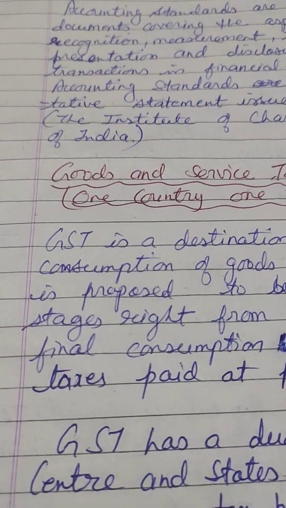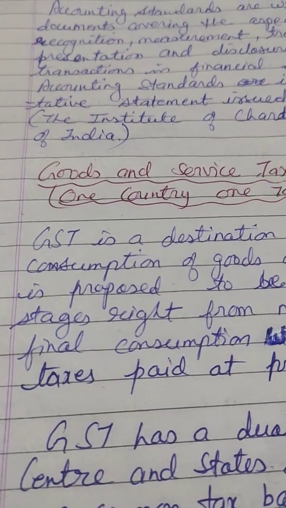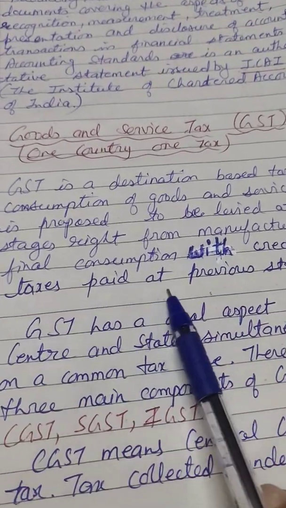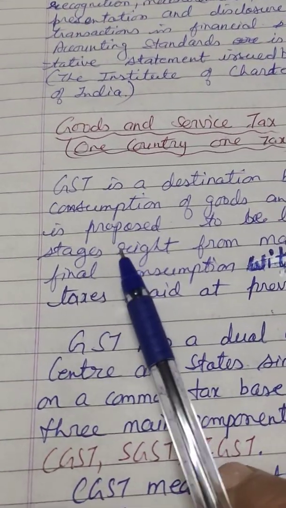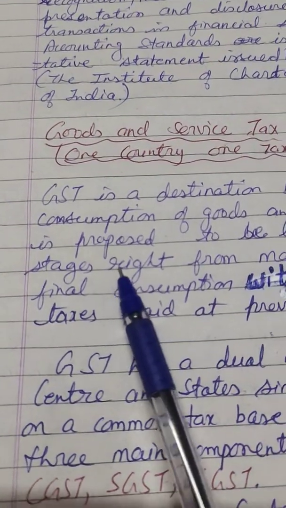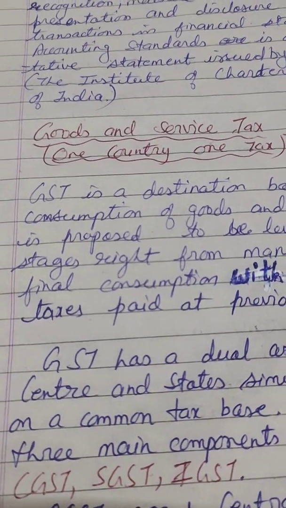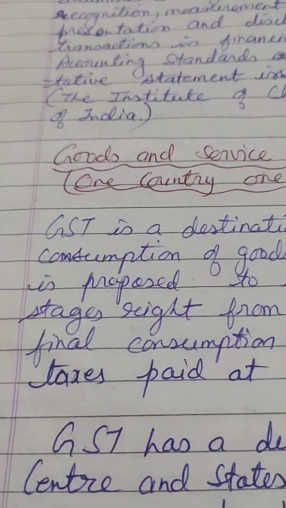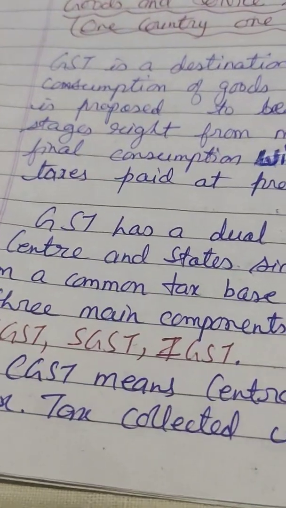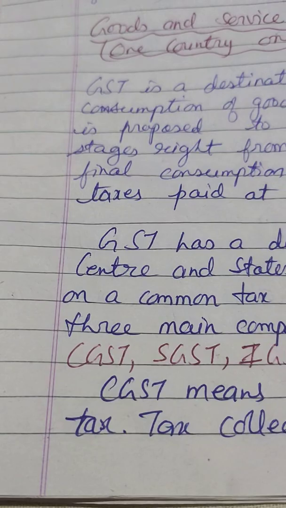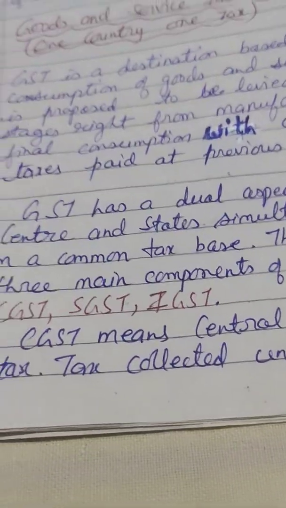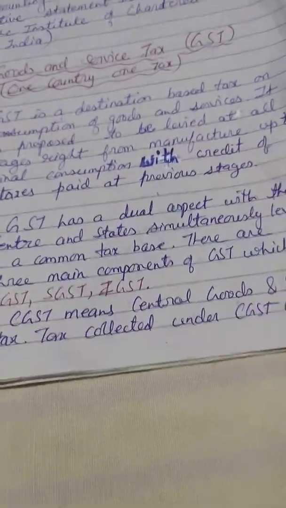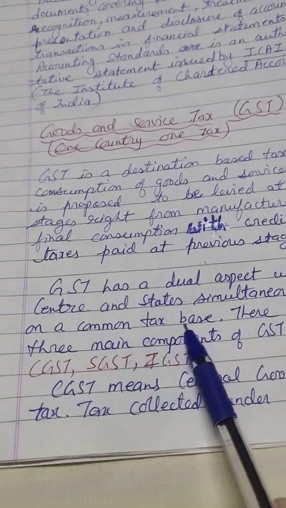It is proposed to be levied at all stages, right from the manufacture up to the final consumption, with credit of tax paid at previous stages. GST is levied at all stages, right from where the goods are manufactured up to the final hands of consumption. This tax is levied by the government. So GST has a dual aspect with the center and state. Central government and state government simultaneously levy it on a common tax base.